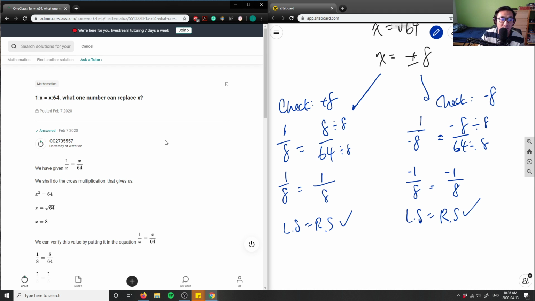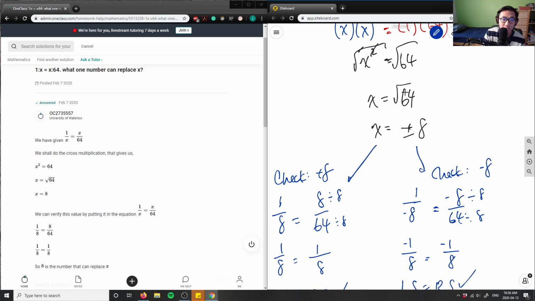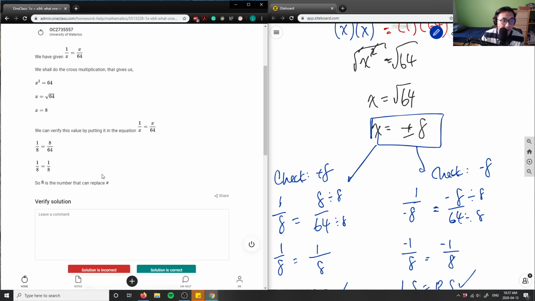So in this case, my solution is actually plus or minus 8. Positive or negative 8. And in this case, the solution was only positive. So I'm going to say that the solution here is correct, but it's missing negative 8 as a solution as well.